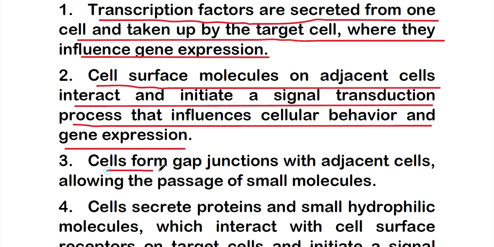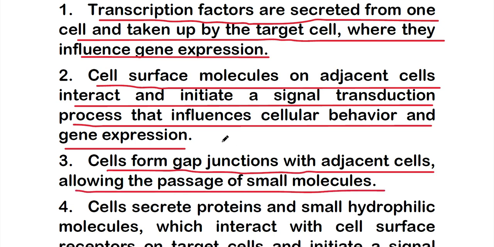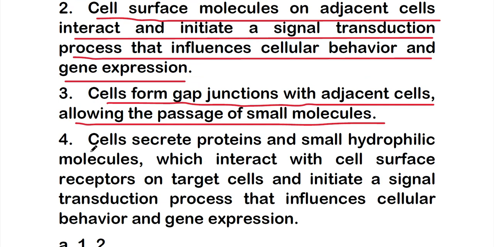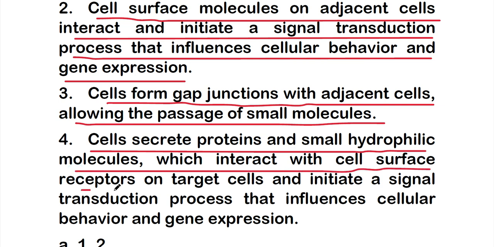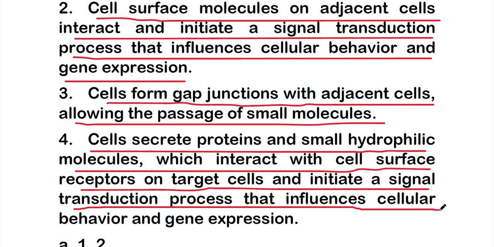Option 3, cells form gap junctions with adjacent cells allowing the passage of small molecules. Option 4, cells secrete proteins and small hydrophilic molecules which interact with cell surface receptors on target cell and initiate a signal transduction process that influences cellular behavior and gene expression.